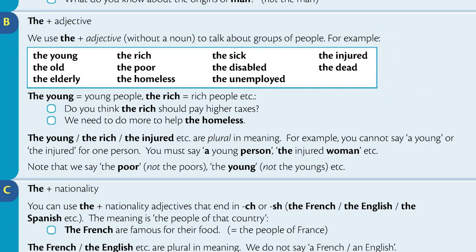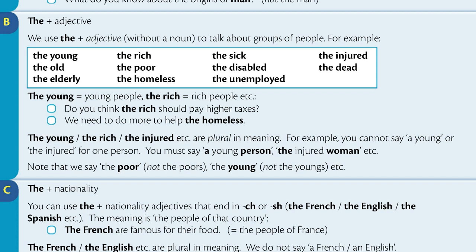Section B. The plus adjective. We use the plus adjective without a noun to talk about groups of people. For example, the young, the old, the elderly, the rich, the poor, the homeless, the sick, the disabled, the unemployed, the injured, the dead. The young means young people, the rich means rich people, etc.